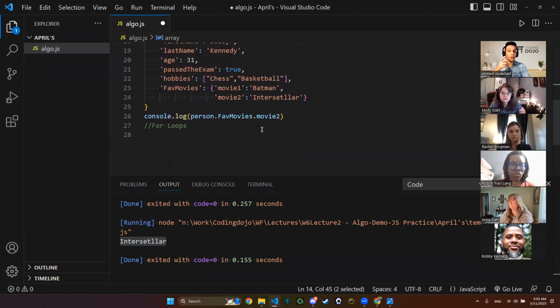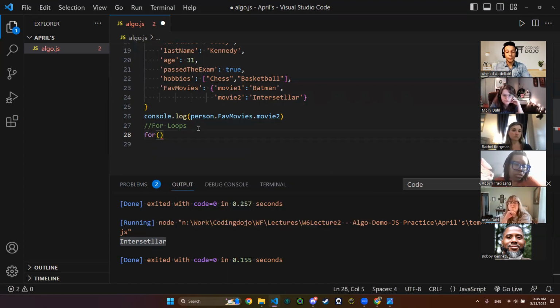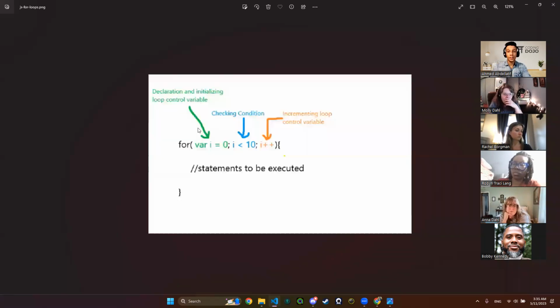We have different kinds of loops, not just the for loops, but the commonly used loop that all of you will be using in your life as developers is the for loop. But we have while loops, do while loops, for each, and for loops. Let's now talk about the for loops. In order for us to create a for loop, we have a syntax for that. And that syntax is the keyword for, then the two brackets. Okay, let's see our image right here.